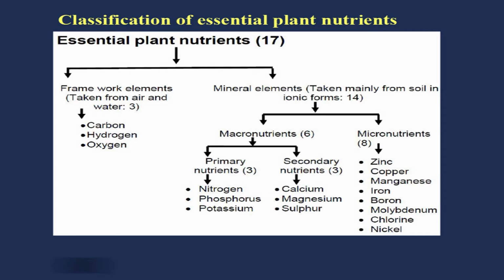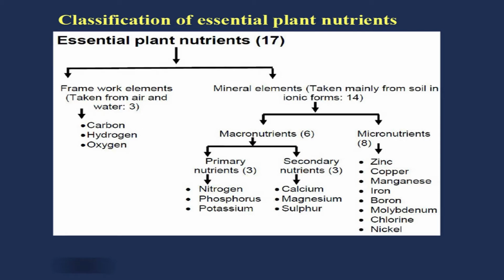Carbon on an average is 40 to 42% in the plant, hydrogen is 6 to 8% in the plant, and oxygen is also about 40 to 44% in the plants. So, making up to 95%. 95% of the plant's body is made up of carbon, hydrogen and oxygen. The other group, number 2, is mineral elements.